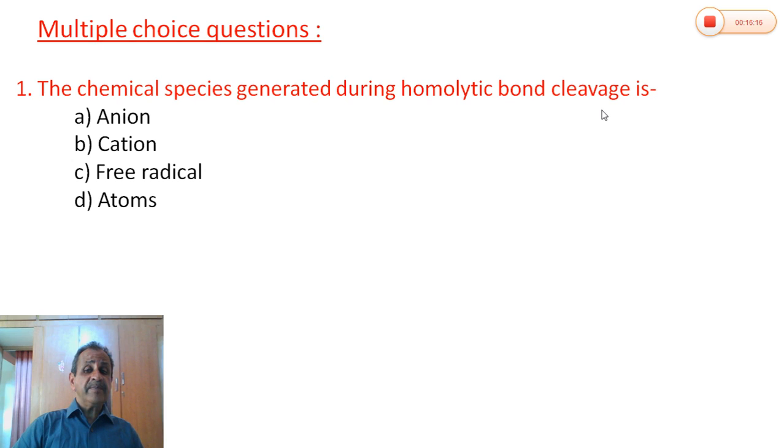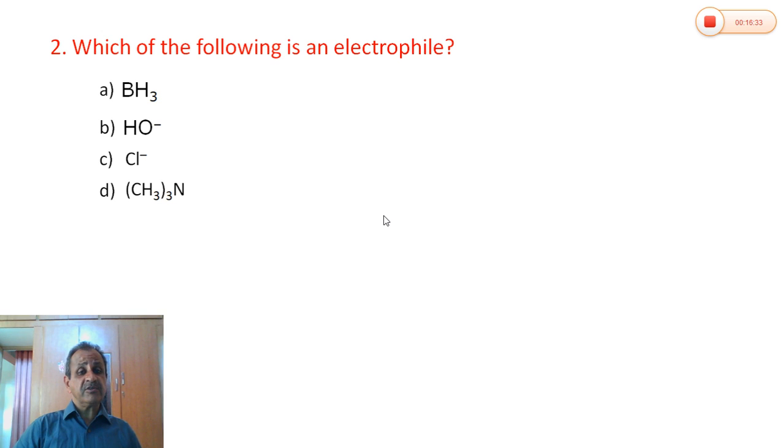In homolytic bond cleavage, the bond is broken in the center such that both atoms carry one electron each. That species is called a free radical. So therefore the option is free radical. Answer is C.